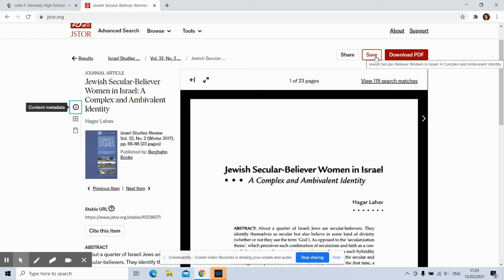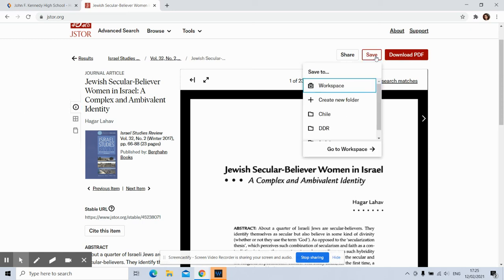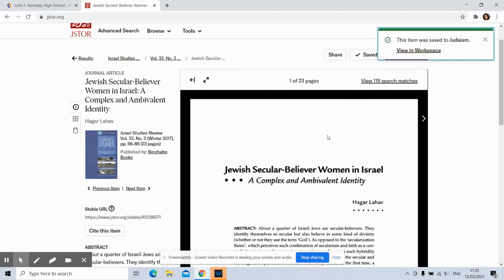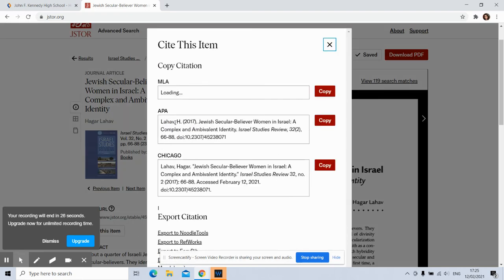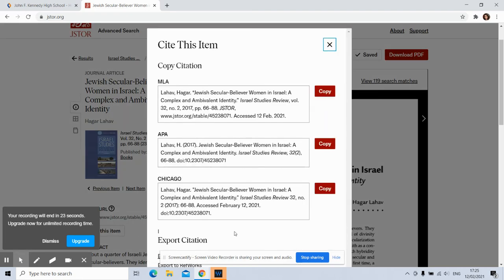If you want to read it right now, you can click save, and you can create a new folder within JSTOR, and we've already got one. Go put it in your Judaism folder, and it's saved in there, and then so you can access it later. Also, you can cite it. MLA, which is for English, APA, and Chicago. So those are a few of the options available to you in JSTOR, and hopefully it'll be easier to search.